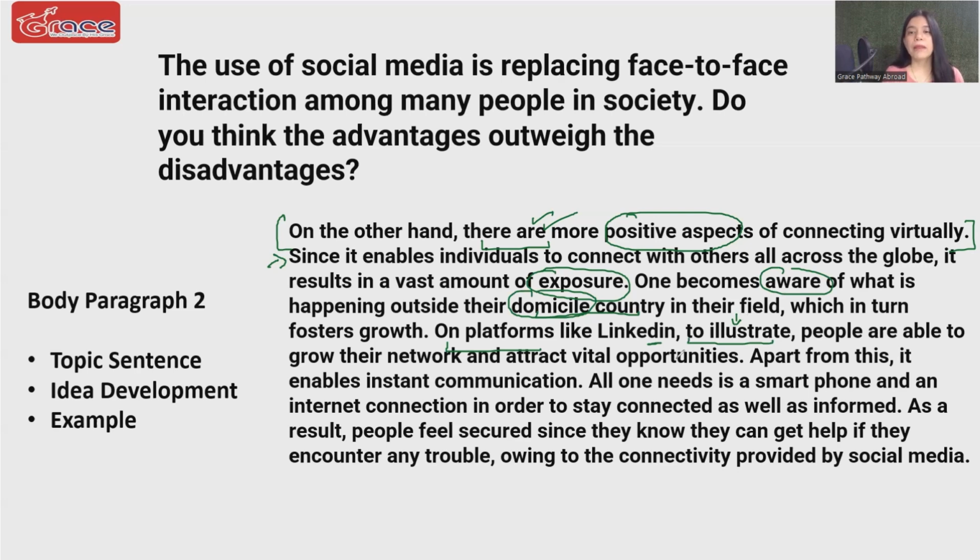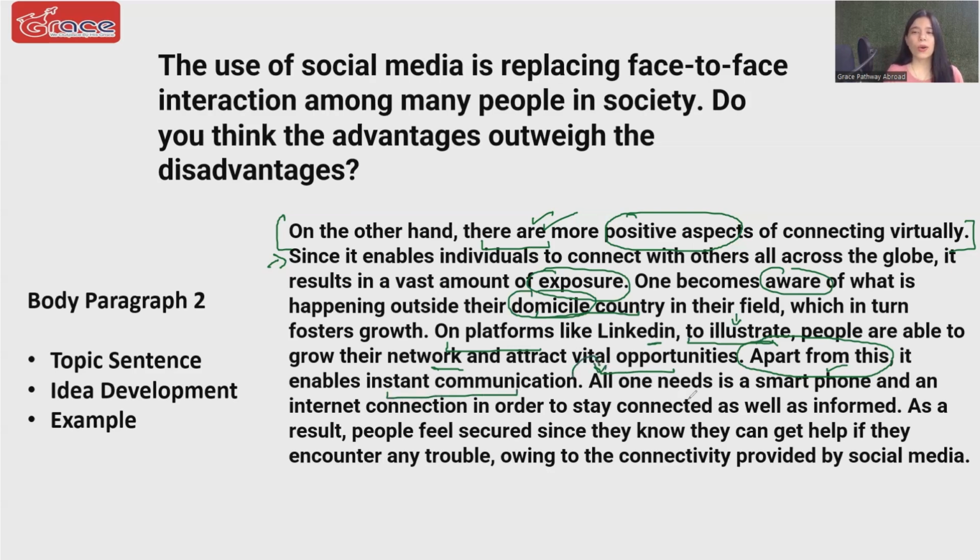So on platforms like LinkedIn, to illustrate, people are able to grow their network and attract vital opportunities. And then comes my second idea. Now here I'm not using firstly, secondly, because I've already used them. Here I'm using another transition linker that is apart from this. What is my second idea? It enables instant communication.